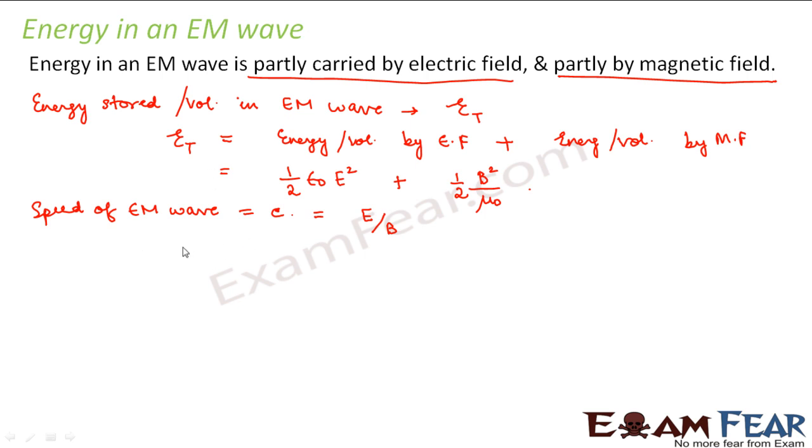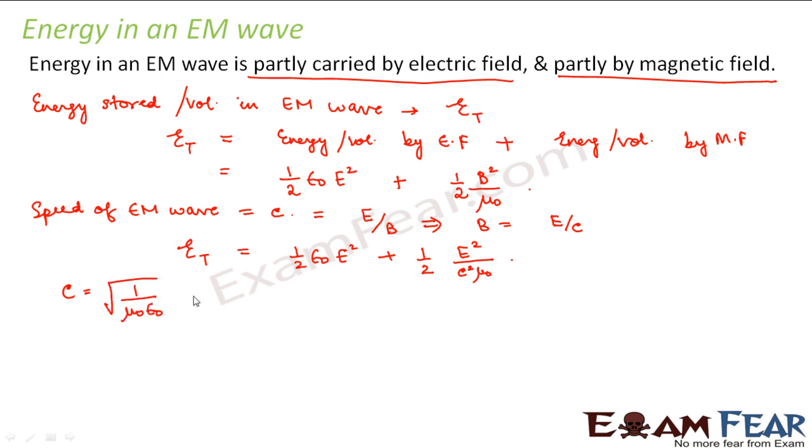Now using this, we can write that E total is equal to half epsilon naught E square plus half into, instead of B, we can write E divided by c. So B square will be E square divided by c square, into mu naught, right? We also know from Maxwell's equations, and it was experimentally found, that the speed of light c is equal to 1 divided by root over mu naught epsilon naught.